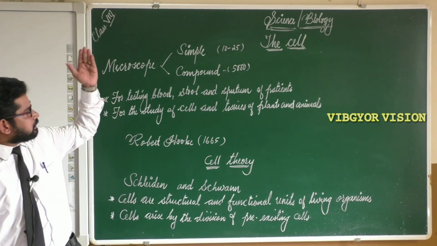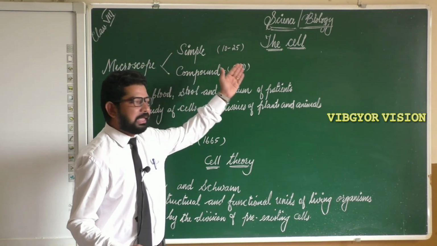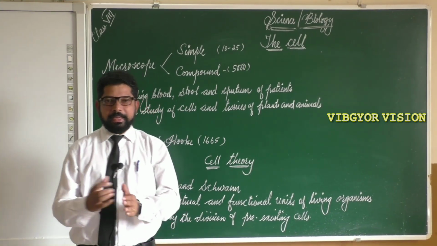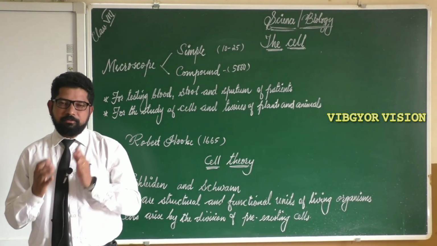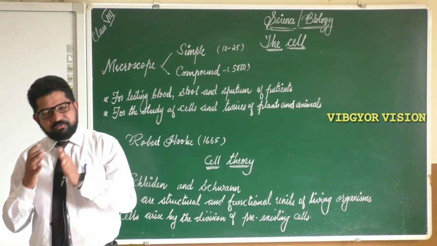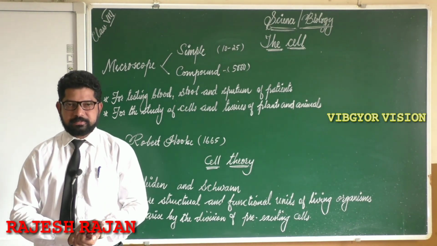It is nothing but, that is the name of our lesson, that is the cell. In this lesson, we will study about the structure and functions of cells.